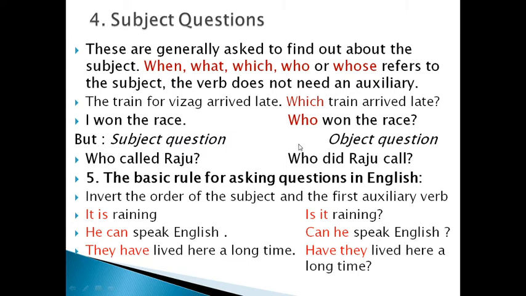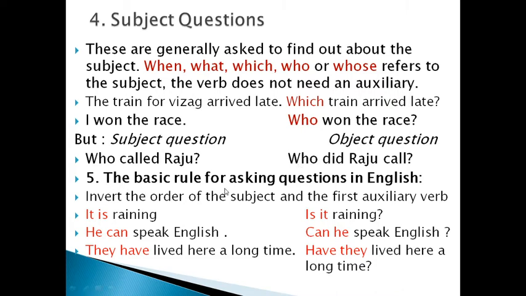But subject question, object question, see the difference. Who called Raju? Who did Raju call? Who called Raju is a subject question. Who did Raju call? It's an object question. So here we asked to find out the subject: who called Raju? But this is an object question: who did Raju call? Right?